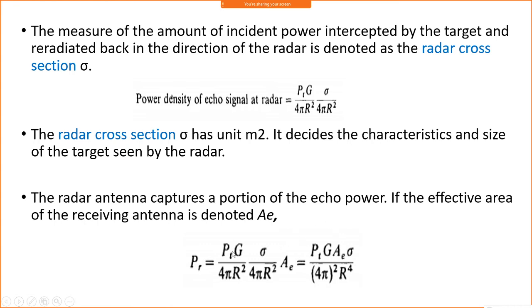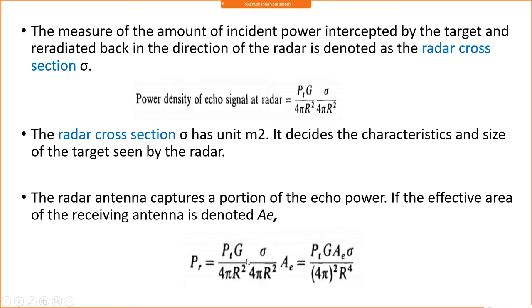Generally, this is the simple form of the radar equation, which consists of all the parameters: the transmitter power, the gain of the transmitting antenna, the effective aperture of the receiving antenna, the radar cross section of the target, which decides the parameters of the target, and the range, the distance of the transmitted and received signal.